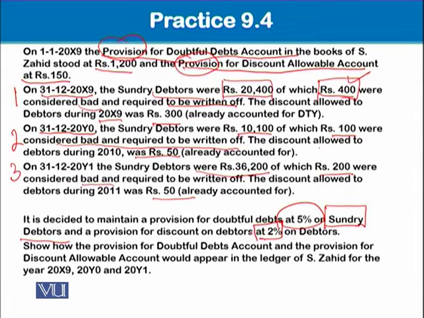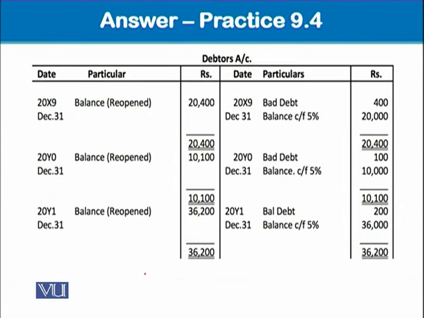So show how the provision for doubtful debts account and the provision for discount allowable account would appear in the ledger of S. Zahid for the years X9, Y0 and Y1, meaning years 1, 2 and 3. Well, let's see. So it's a debtors account in which we see that balance reopened, meaning we have taken it from the trial balance.